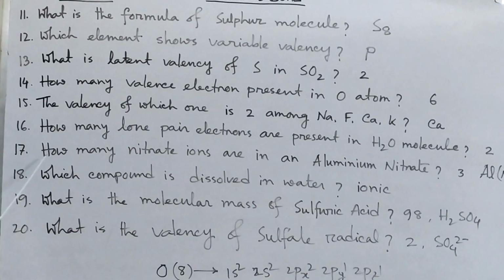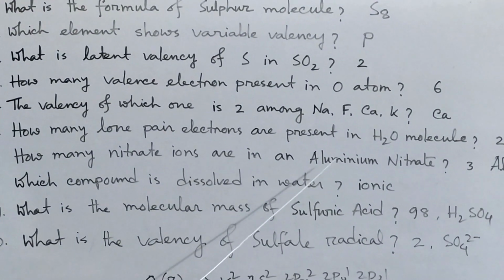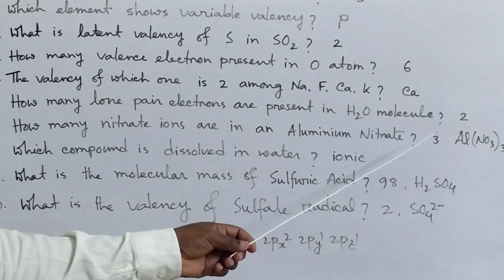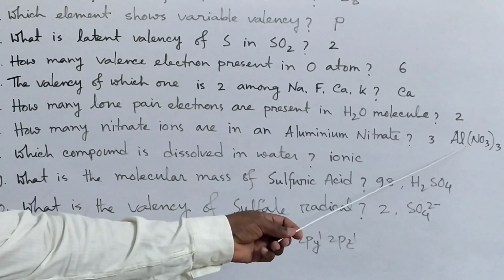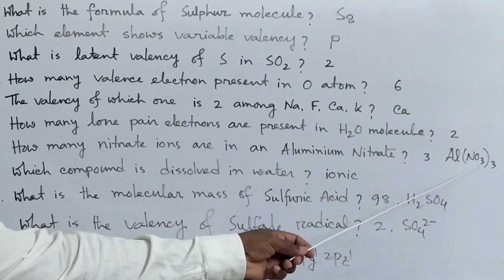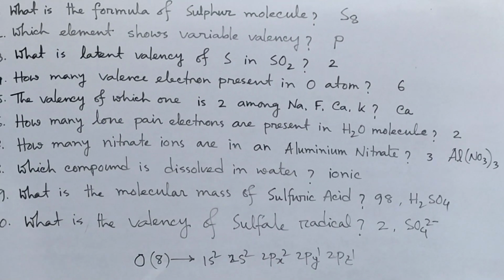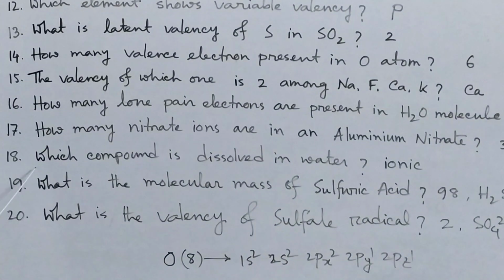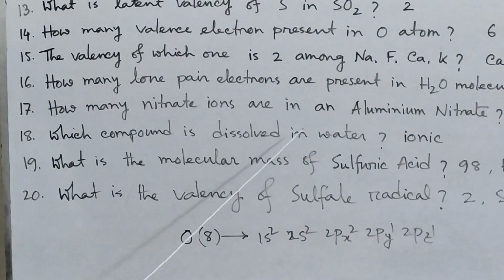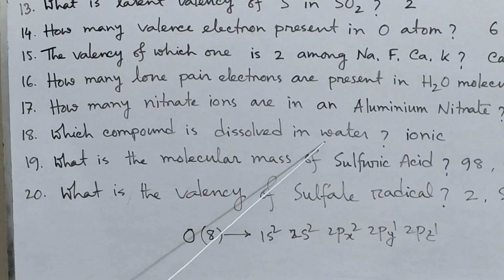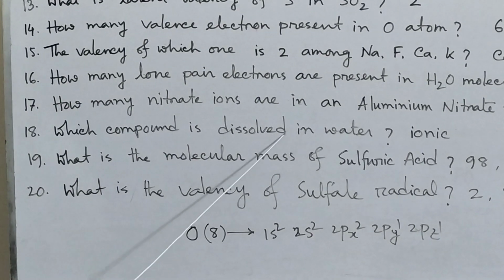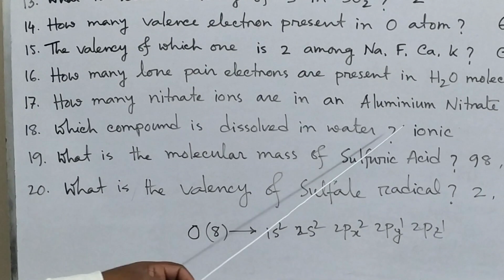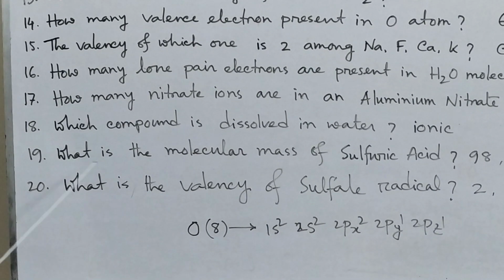Now number 17, how many nitrate ions are in aluminum nitrate? So you have to know the formula. I have written the aluminum nitrate formula like this. So nitrate ion is 3, so the answer is 3. Then 18, which compound is dissolved in water? We know that ionic compounds are dissolved in water, but covalent compounds do not dissolve. So ionic compounds are dissolved in water.